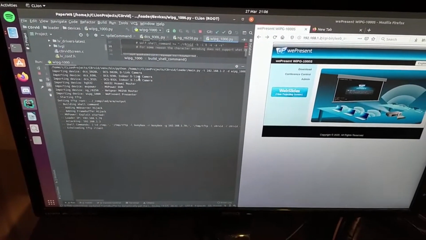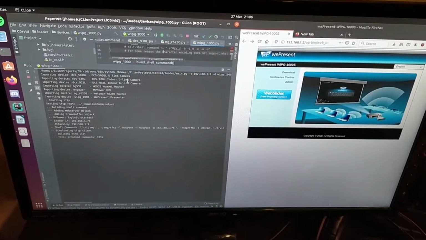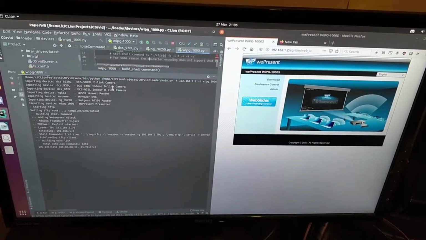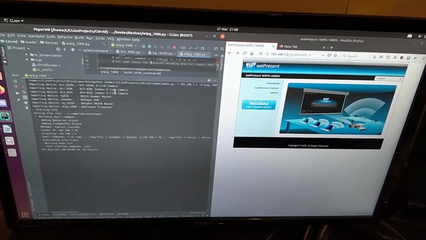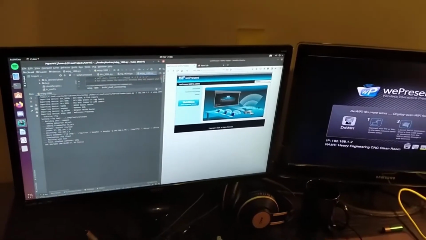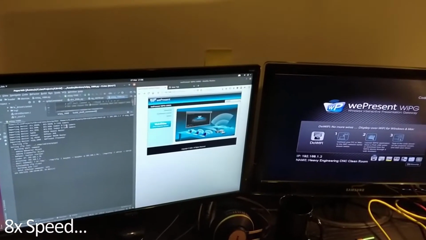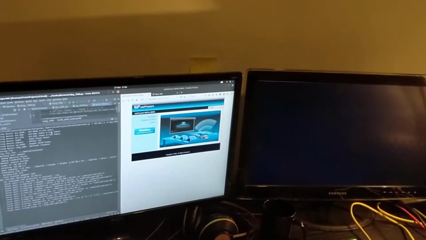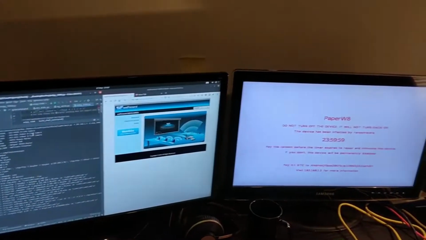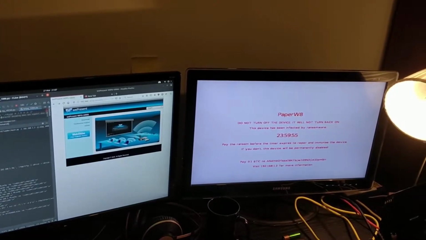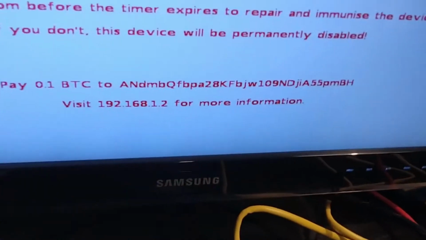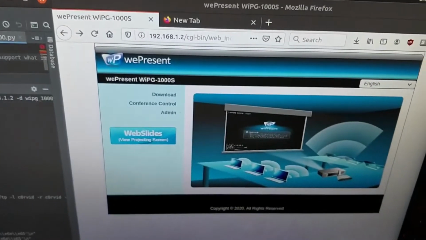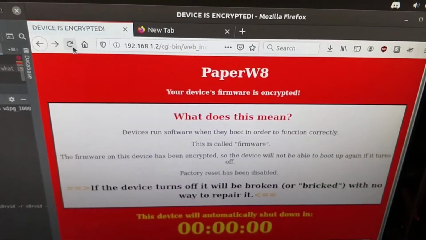As the device does not have a TFTP client natively installed to download the dependencies, we will use a technique called echo loading to upload a TFTP client from our attacking machine. This uses a series of echo commands to rebuild the binary 50 bytes at a time over telnet. Once the client has been uploaded, it can then be used to download all the required dependencies, which can then be executed. As you can see, the attached screen has been hijacked to display a simple ransom note. Additionally, it directs the user to access the IP of the device from a web browser for more information, as the configuration page has also been replaced with a ransom note.